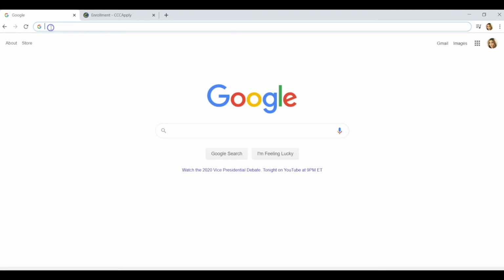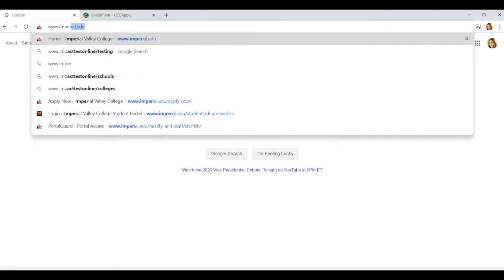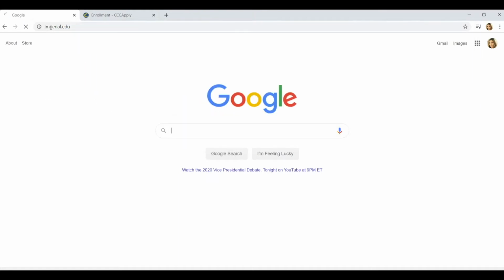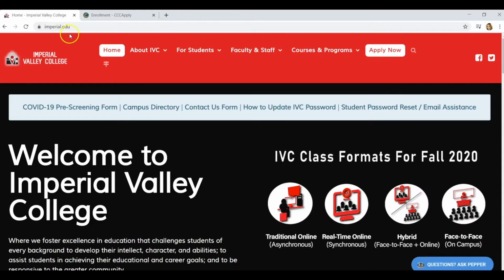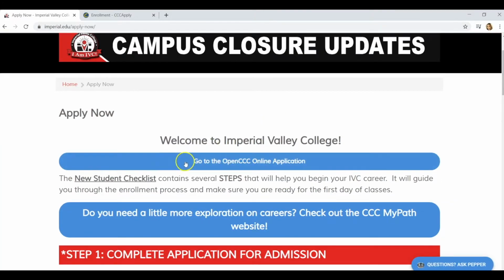First, you will open up a web browser, and here you will put www.imperial.edu. This is our home page. Next, you will click the Apply Now button. Then, you will click Go to the Open CCC online application.